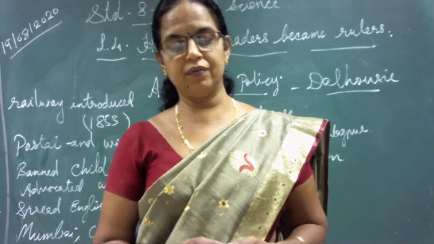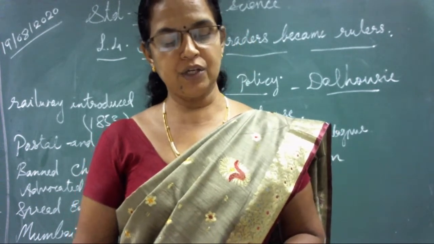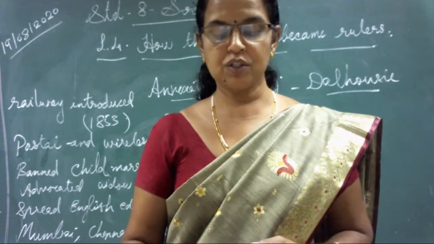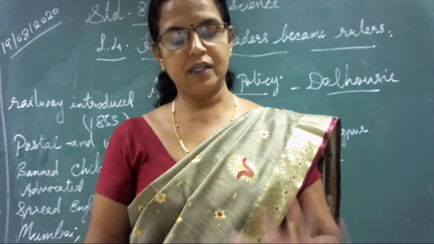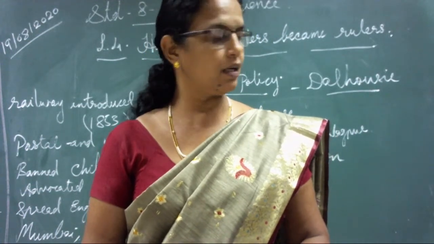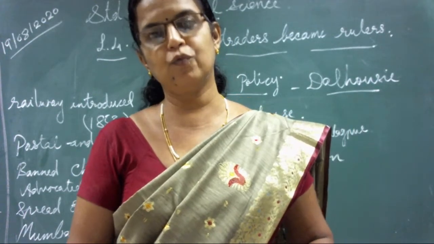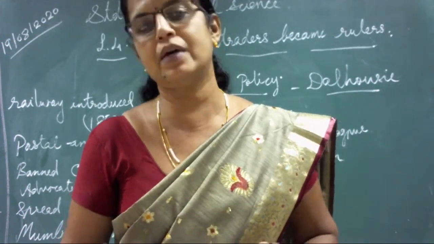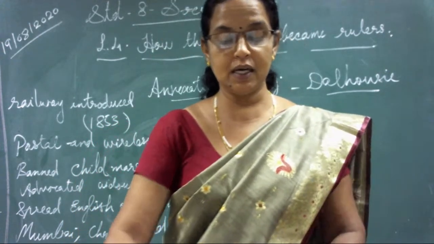Different people reacted differently to the railway, facilities of post and telegraph, and Western education also. Orthodox people felt that the British wanted to destroy their culture. Actually, the reforms done by the British were basically for running the administration smoothly only. Up to here, this also is to be learned. What were the reasons for the dissatisfaction against the reforms of Dalhousie? I think it is clear now.